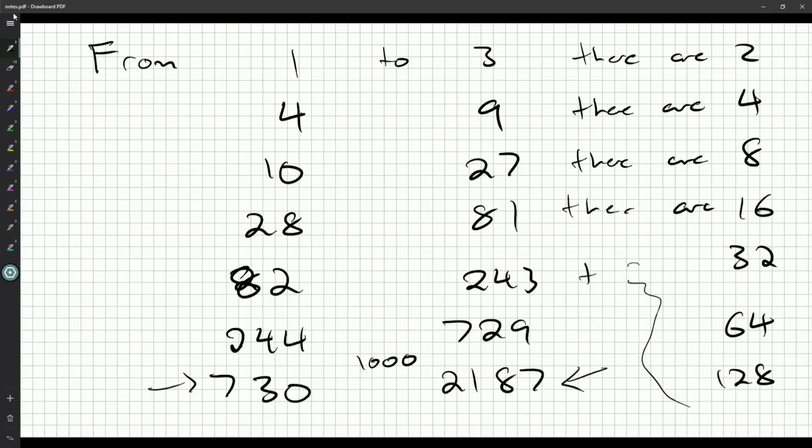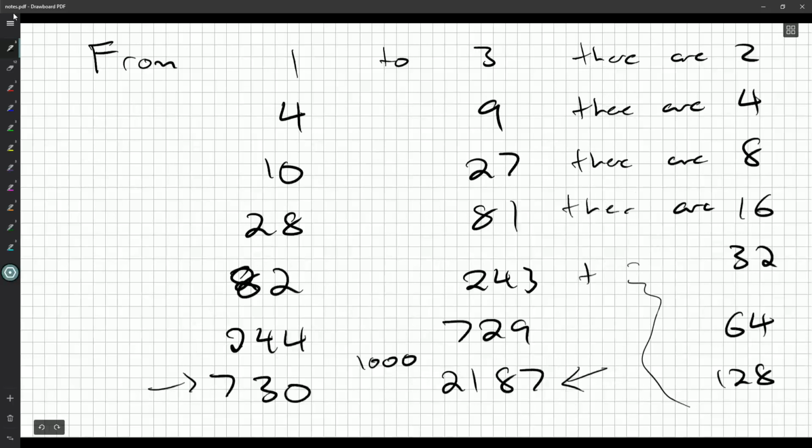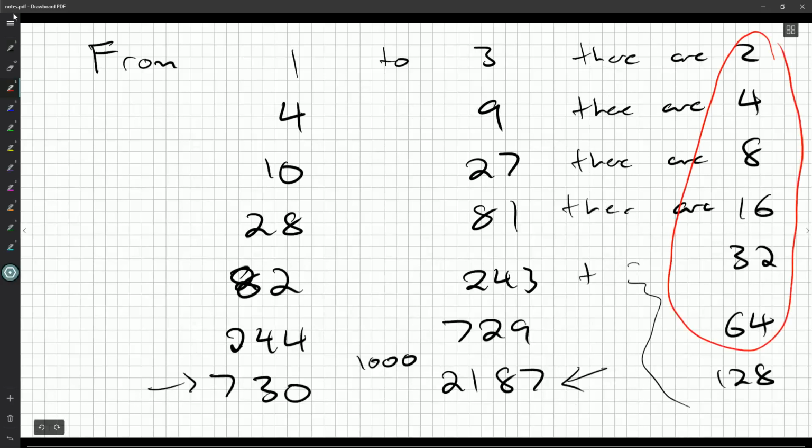Okay, so I think, well, I like this, that we have a nice count. Now the question is, how many lucky numbers are there between 730 and 1000? Okay, because we can do 2, 4, 8, 16, 32, and 64. That's not a problem to add up. It's just going to be 126, because it's going to be the next power of 2 minus 2. So 126. We'll keep that.